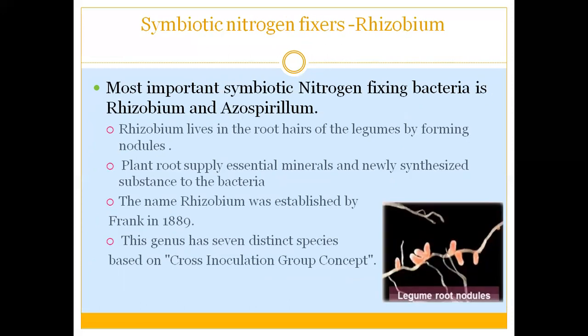The symbiotic nitrogen fixers include Rhizobium and Azospirillum. Basically, Rhizobium lives in the root hairs of legumes, and there they form nodules in the roots of the leguminous plants. The roots provide the essential minerals to the bacteria, Rhizobium, for growth, and in turn it helps in fixing nitrogen for the plant.